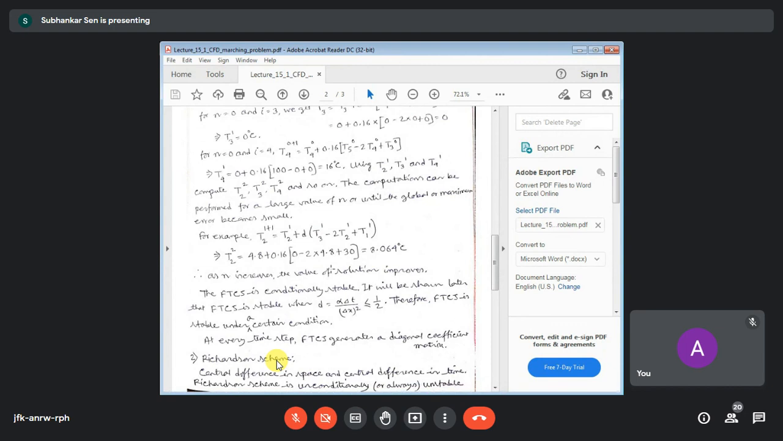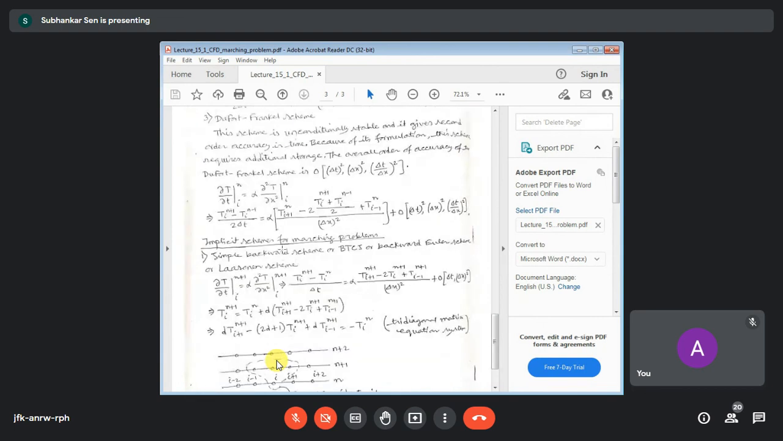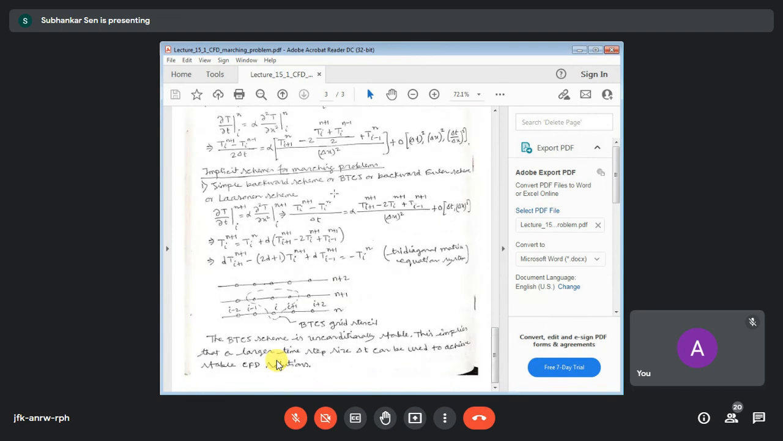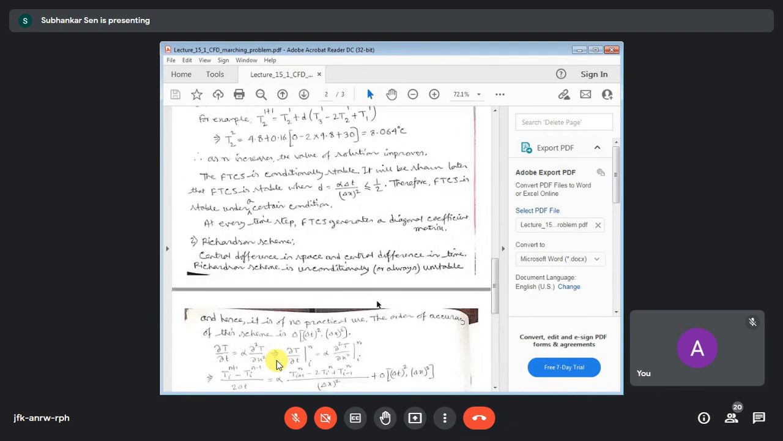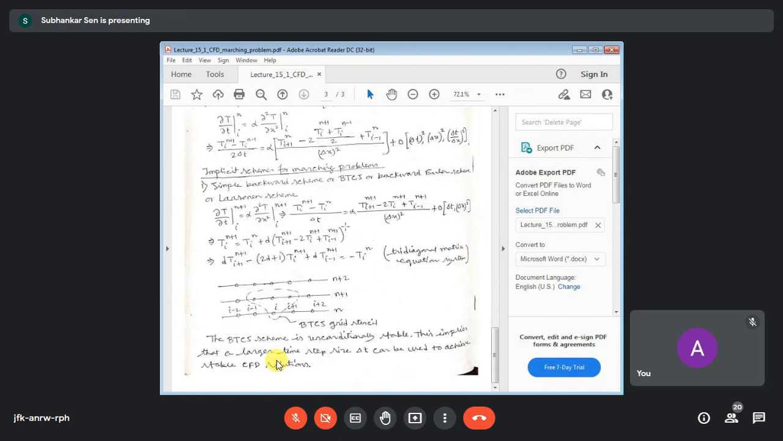Explicit schemes are conditionally stable, and sometimes they can be unconditionally stable. The Dufort-Frankel scheme is unconditionally stable. And when you go for the implicit scheme, the BTCS scheme is unconditionally stable. When it is unconditionally stable, it means you need not satisfy any constraint for your discretization. So for the explicit scheme there will always be some constraint; for the implicit scheme there is no constraint and you don't have any such restriction. You can use practically any time step size for the implicit scheme.